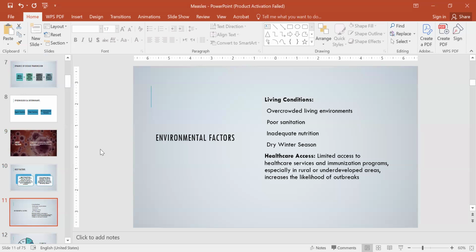Environmental factors. Living conditions: crowded living environments, poor sanitation, inadequate nutrition, dry winter seasons. Healthcare access: limited access to healthcare services and immunization programs, especially in rural or underdeveloped areas, increases the likelihood of outbreaks of measles.